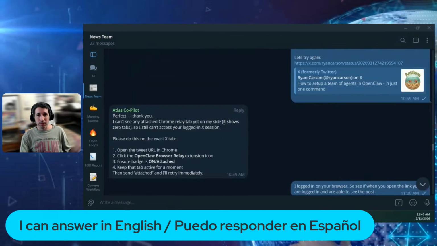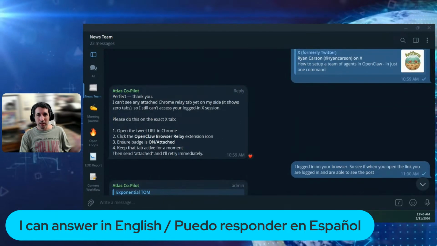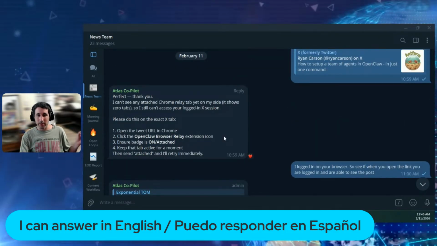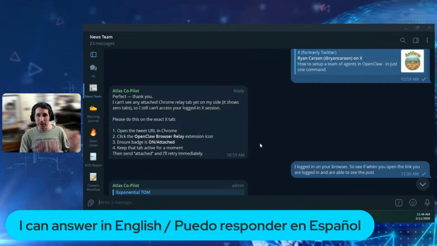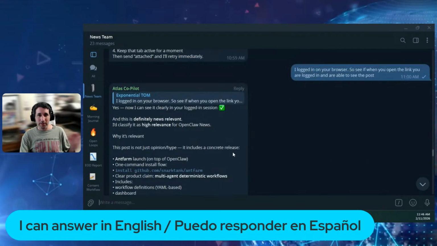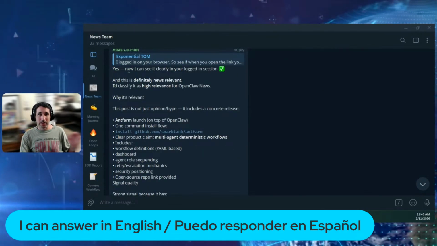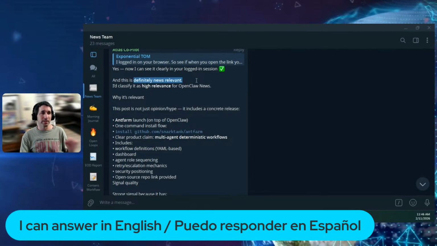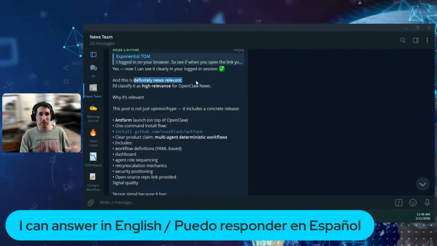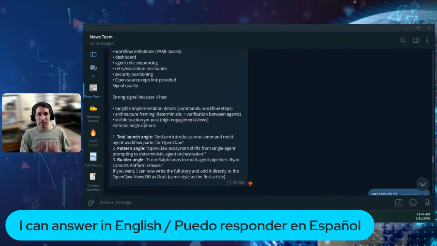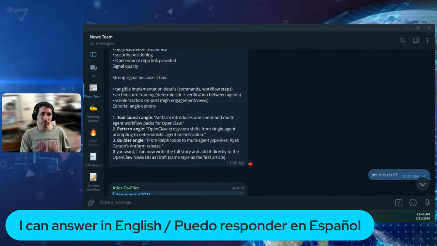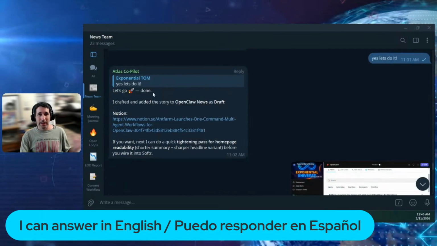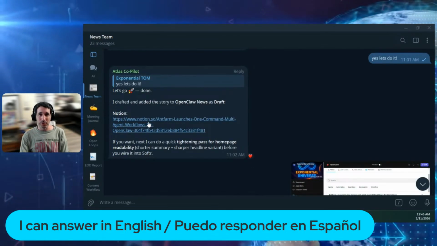And so you can see, he was telling me that he can't see, the browser relay was not working, so I fixed it. And then he says, yes, I can see it clearly, and this is definitely news relevant. So Atlas says, yes, we should definitely publish this on our news section. Then it gives me a little brief of what the news entails. I say, yeah, let's do it. And it automatically creates it in Notion.